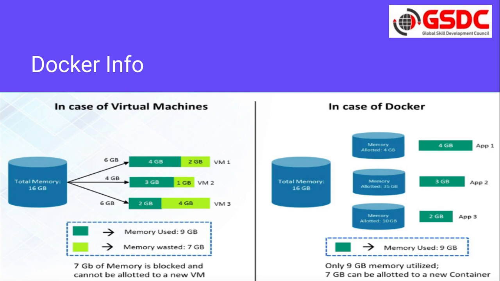But in fact the first VM is using only 2 GB, the second VM is using 1 GB, and the third VM is using 4 GB. So out of 16 GB, only 9 GB is used by all the VMs. So a total of 7 GB is getting wasted. It's wasted and it's getting blocked and cannot be allocated to a new virtual machine.